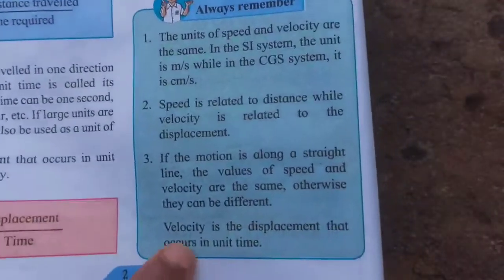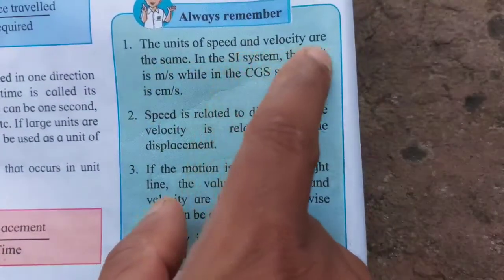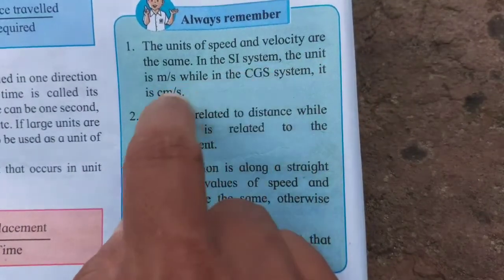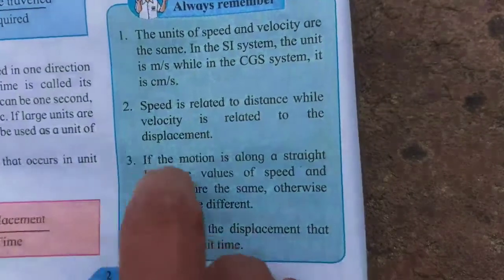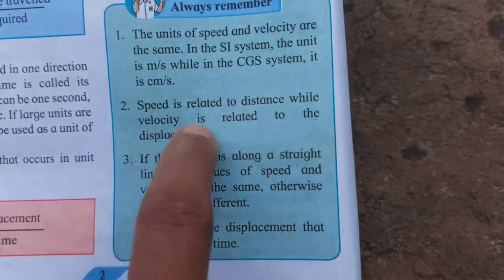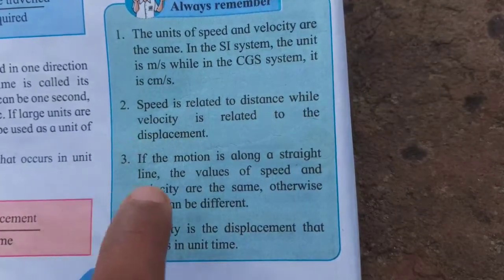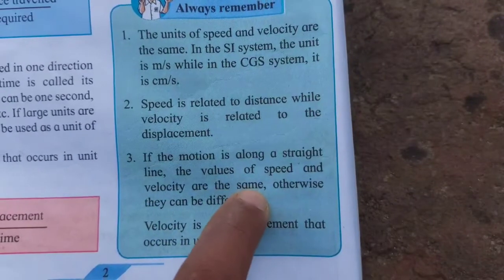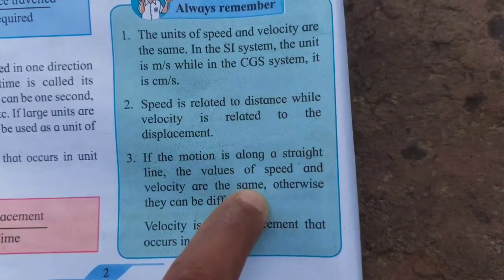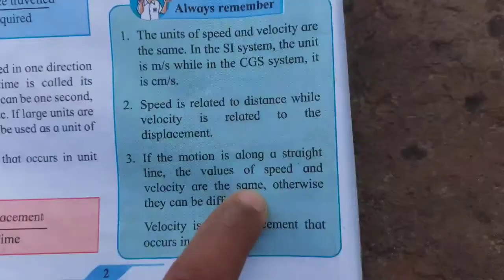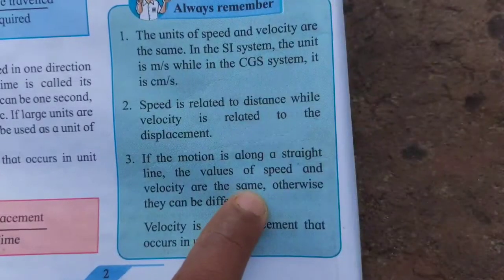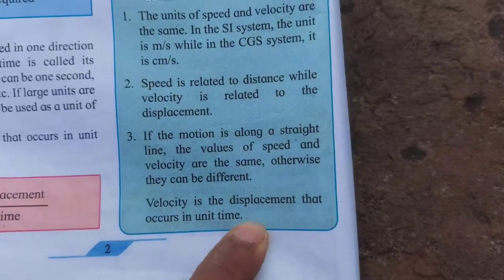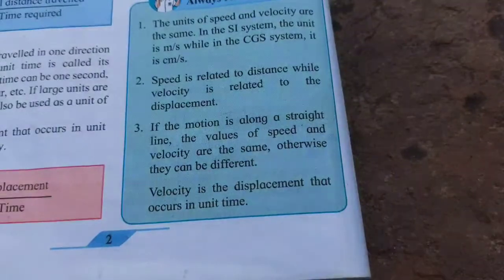Now here see, always remember the units of speed and velocity are the same. The unit of speed is meter per second, or centimeter per second in CGS. Speed is related to distance and velocity is related to displacement. If motion is along a straight line, the values of speed and velocity are the same, but only when distance and displacement are the same. Otherwise they can be different. Velocity is the displacement that occurs in unit time. So you want to keep this thing in mind.